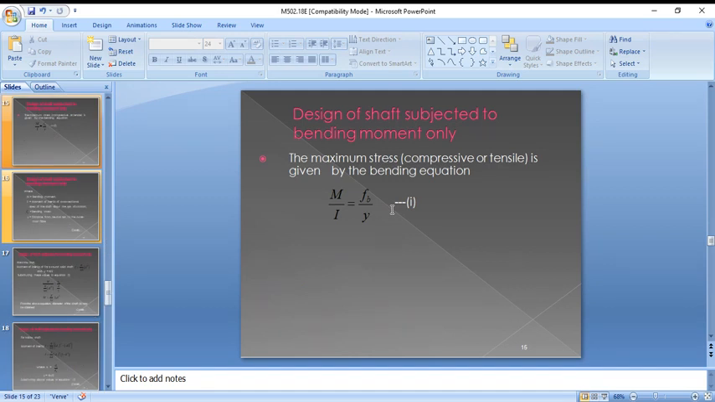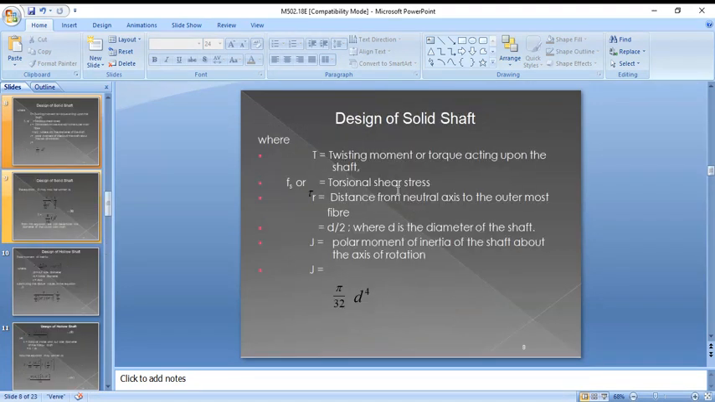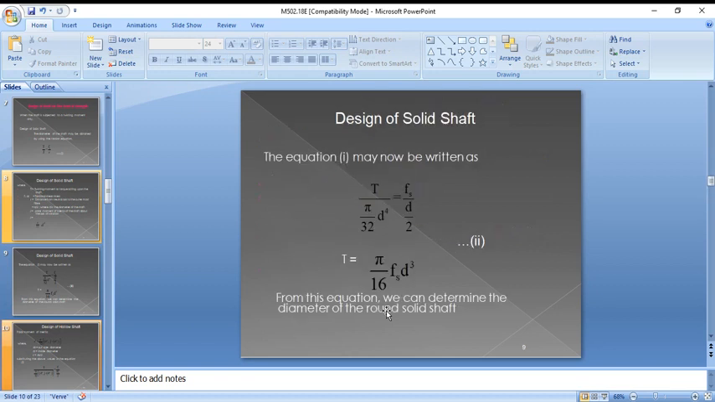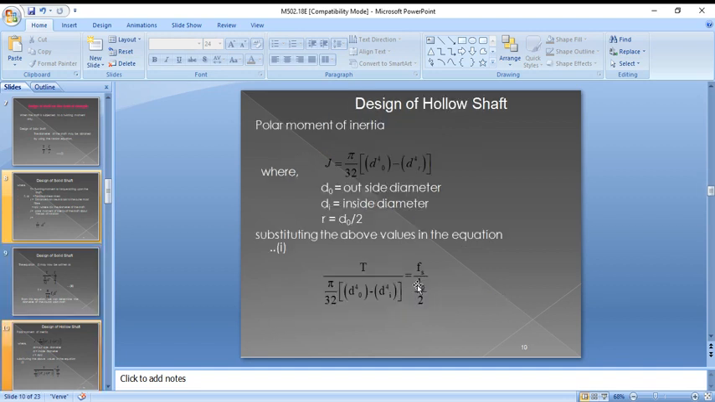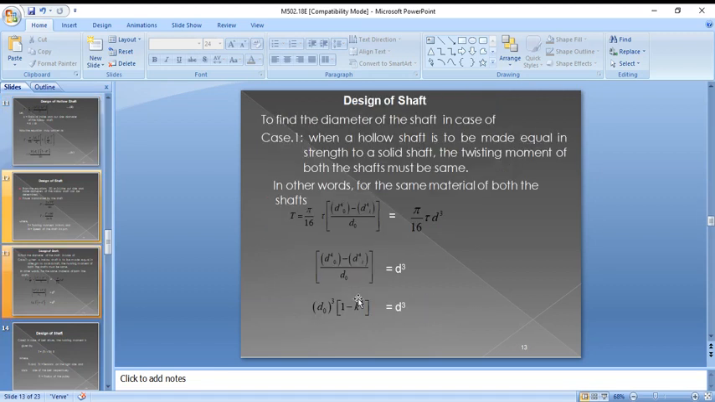So this is based on the twisting moment. If it has only twisting moment, the main formula is T by J equals tau by R. From the J value we can find the value of D. For the solid shaft, J equals pi d to the power of 4 by 32. In this way, torque equals pi d cube by 16 into tau, so here you can find the value of D. This is for the solid shaft.